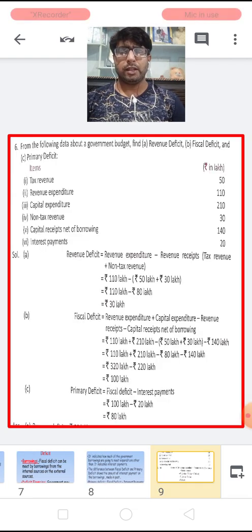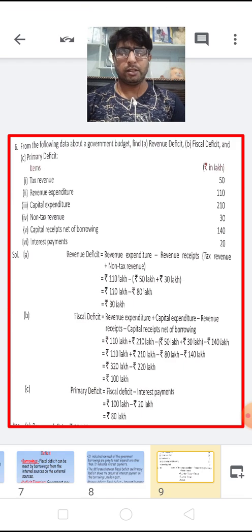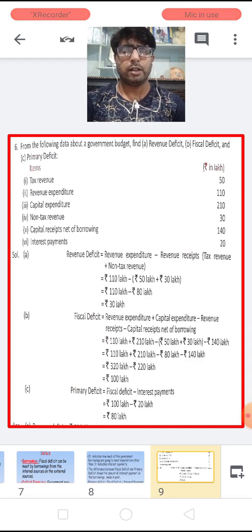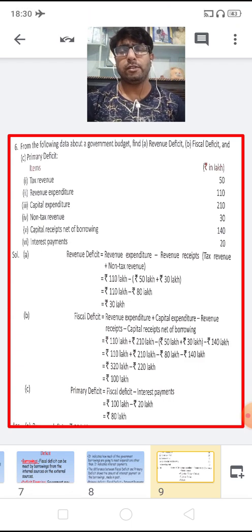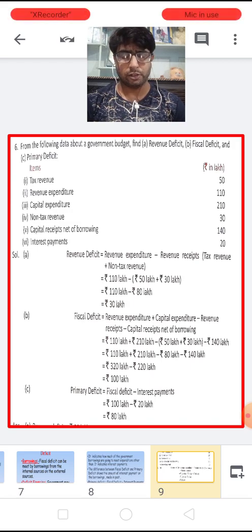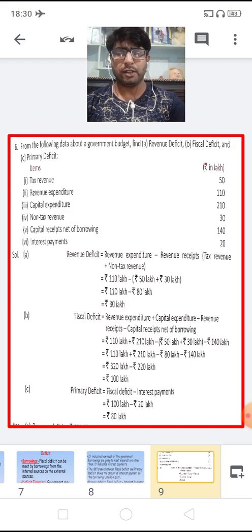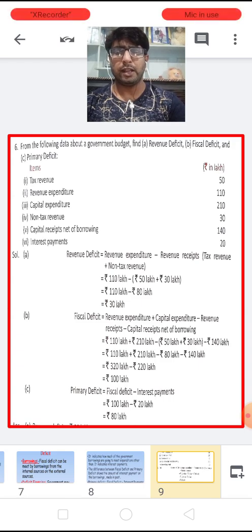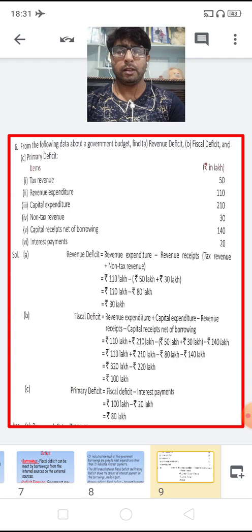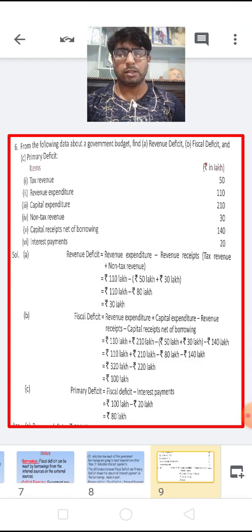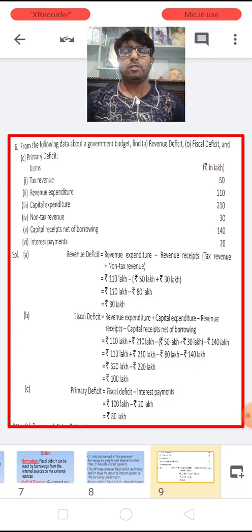Now we have some numericals to find out the revenue deficit, fiscal deficit as well as the primary deficit. Children, from the following data about a government budget, we need to find out the revenue deficit, fiscal deficit and the primary deficit. We are given tax revenue 50 lakhs, revenue expenditure 110, capital expenditure 210, non-tax revenue 30 lakhs, capital receipts net of borrowing 140, and interest payment 20. First we need to find out the revenue deficit.